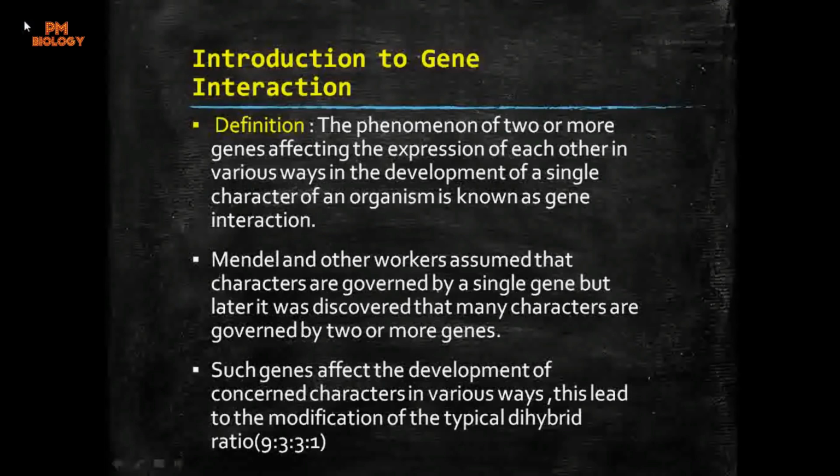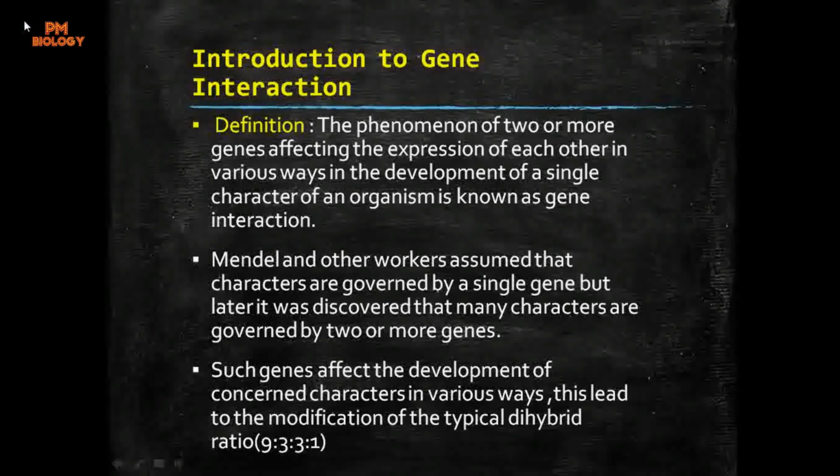So in simple words, it is the phenomenon of many genes affecting the expression of each other. Not a single gene, there are a number of genes involved, and they interact within themselves so that a different kind of character, a different kind of phenotype, will be produced. So it's an interaction between the genes, and that's why it is known as gene interaction.